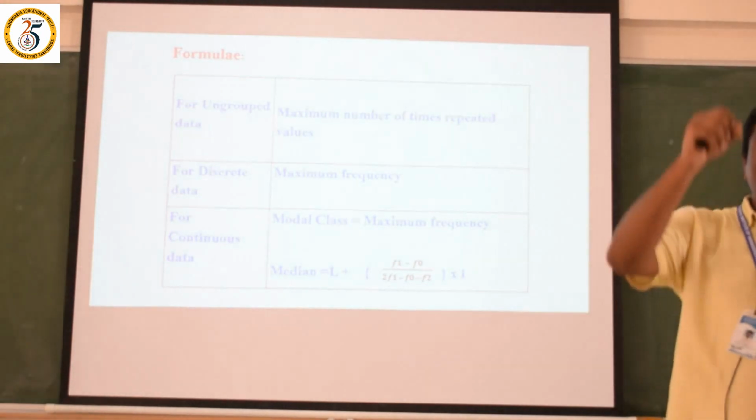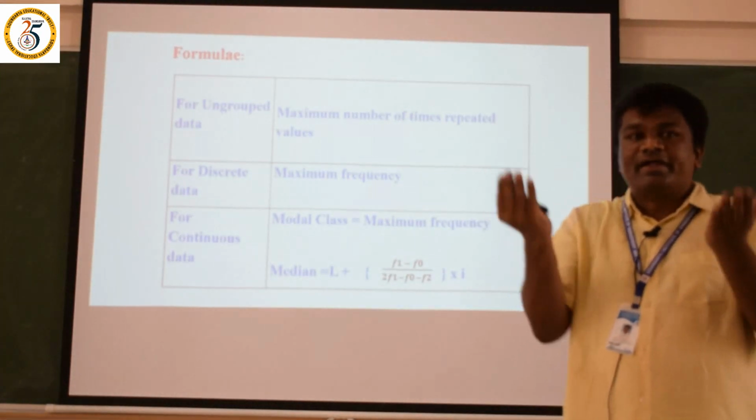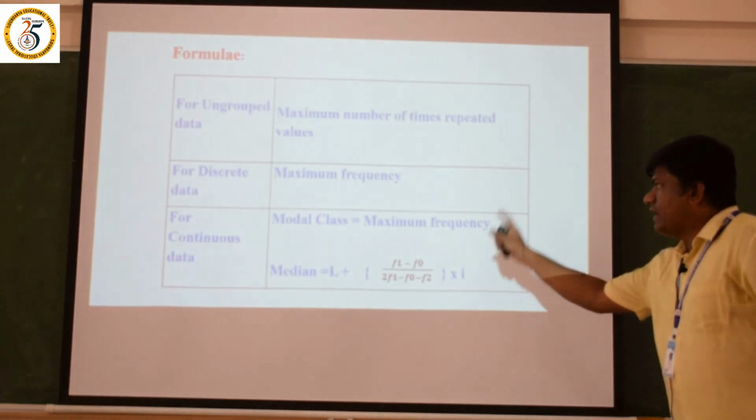For example, if the class intervals are 10 to 20, 20 to 30, the difference between the class interval 10 to 20 is 10. That is the value you have to take.